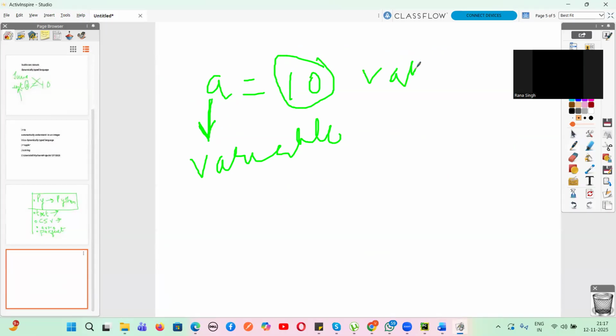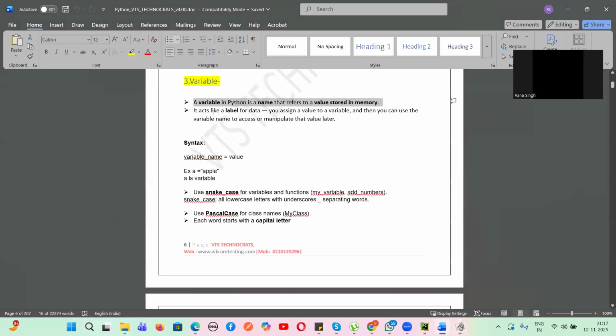This is a value, okay? This is a variable. This value is assigned to this variable. So now a is nothing but a variable, which is a name given. That is what we are writing: a variable in Python is a name that refers to the value stored in the memory.